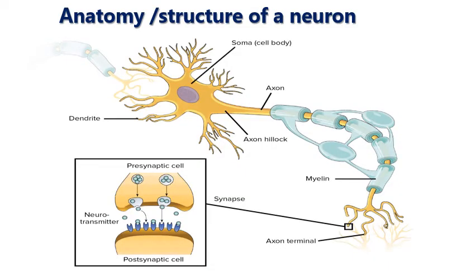Anatomy or the structure of the neuron. They contain a cell body like other cells, which is called the soma, and they contain a nucleus, and they also contain an axon. The axon is present throughout the cell and ends with the axon terminal, and the axon is covered by a myelin sheath. Then there is the axon hillock. Here you can see the axon hillock and a dendrite, where the signals are being transmitted.